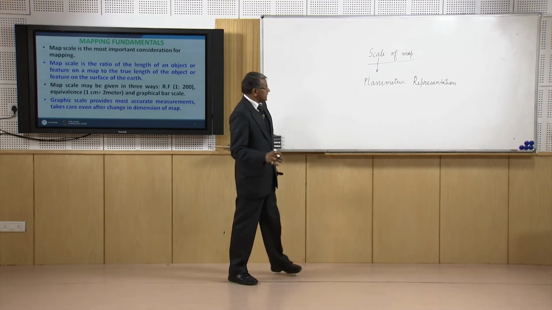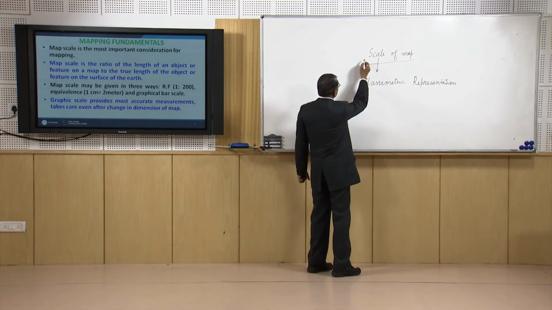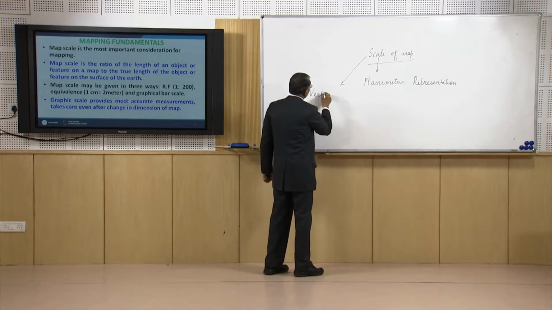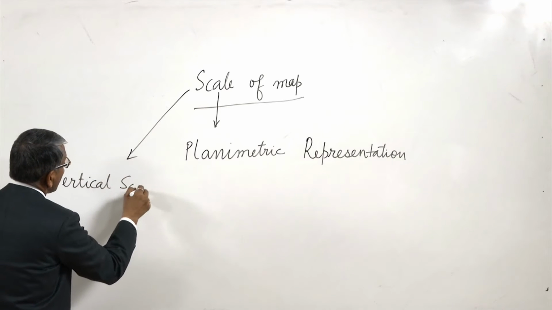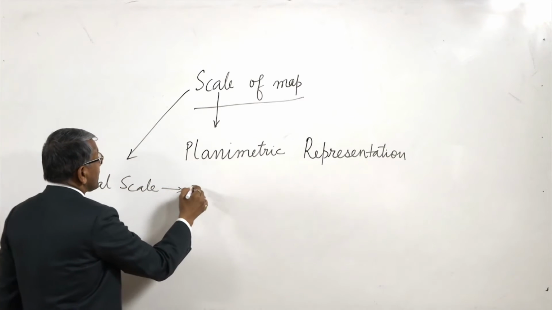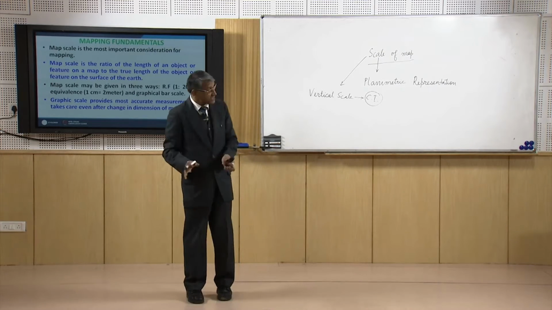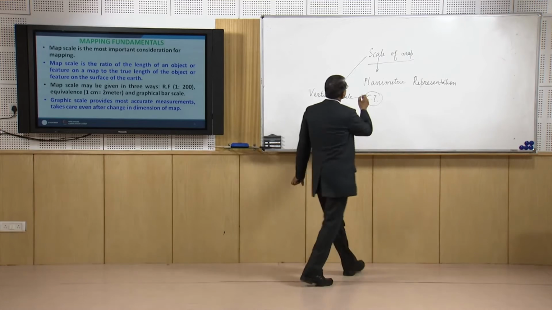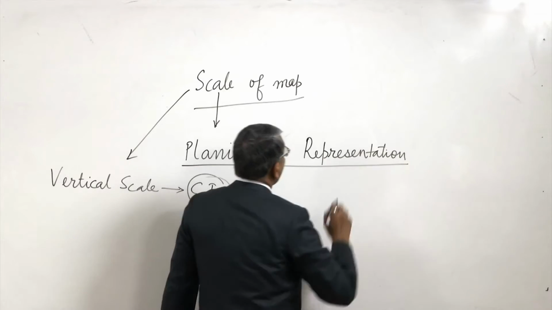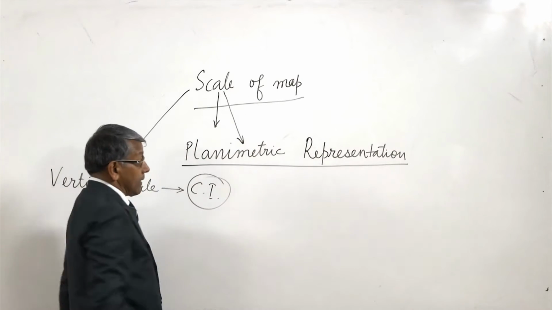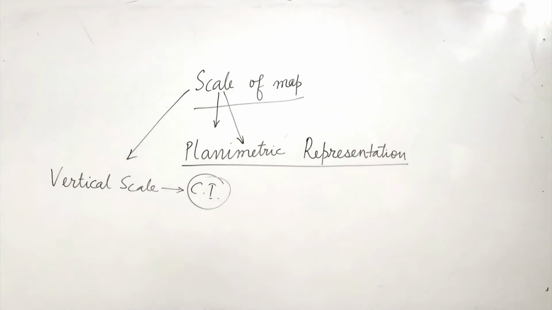And another thing related to vertical scale is the contour interval. So in this class I will be restricting my discussion to the scale related to planimetric representation. Now what is the scale?